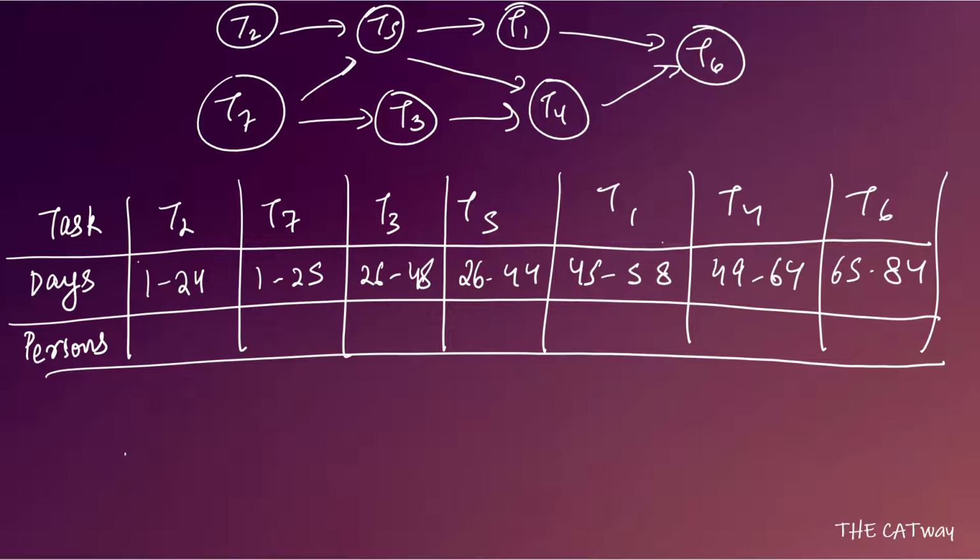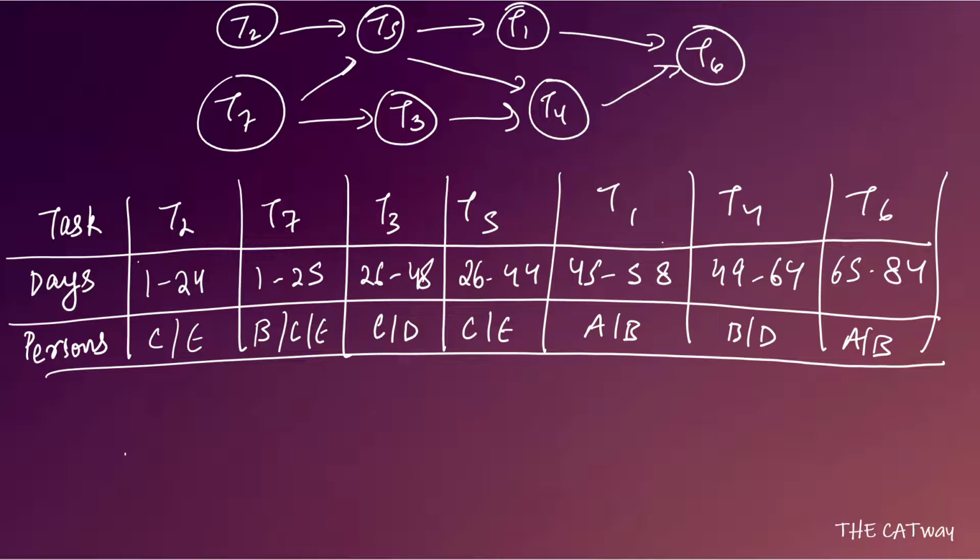So we will write the name of the person who is going to take a particular task. Okay, so let's write it down. The first task, which is task 2, will be completed by C or E. Then task 7 will be completed by B, C or E. Then task 3 will be completed by C or D. Task 5 will be completed by C or E. Task 1 by A or B or D, and A or B.